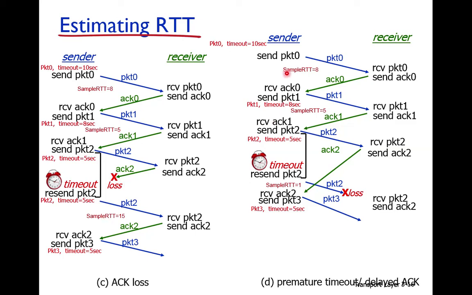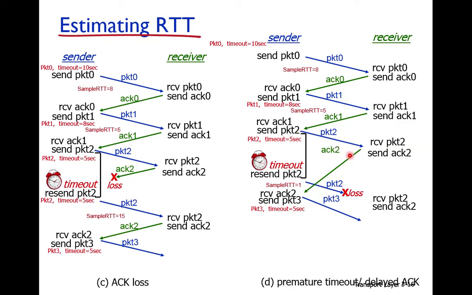So again we are explaining this through another example. The sender is sending packet number 0. Suppose it initially sets the timeout to 10 seconds. Packet number 0 is transmitted, its acknowledgement is received, and its sample RTT is measured. Suppose it is 8 seconds, so this sample RTT becomes the timeout value for the next packet. So packet 1 will have a timeout value of 8 seconds. Now packet 1 is transmitted, its acknowledgement is received, and its sample RTT is computed as 5 seconds. So packet 2's timeout value will be set to 5 seconds.